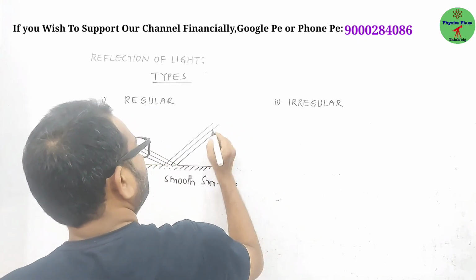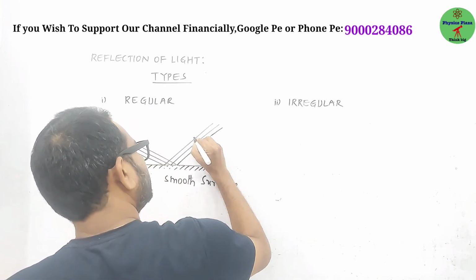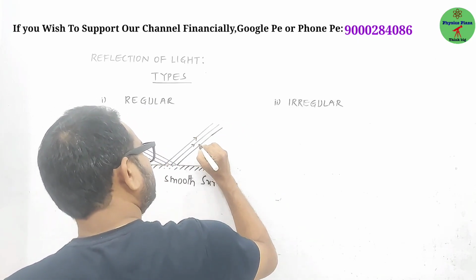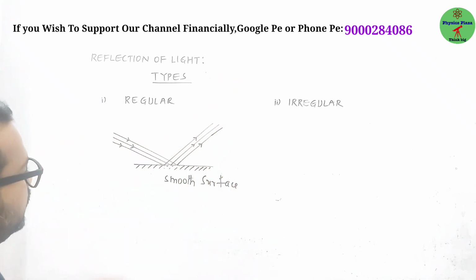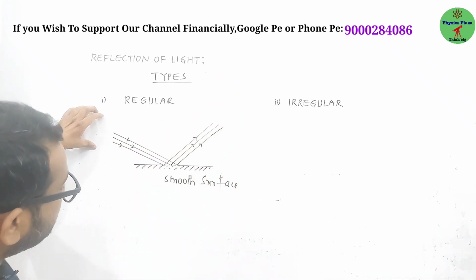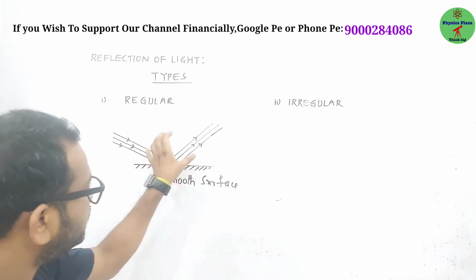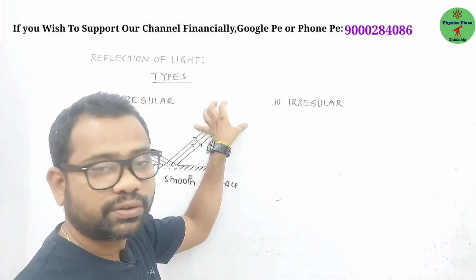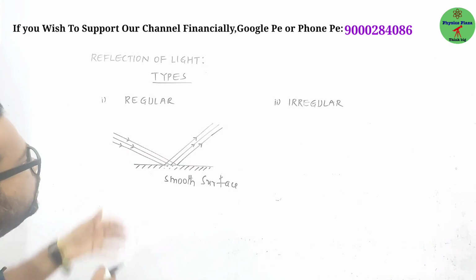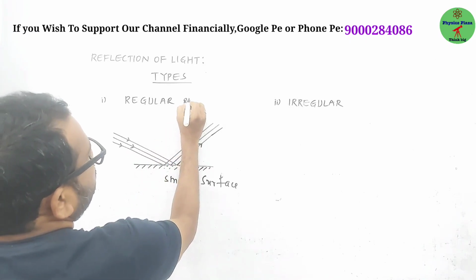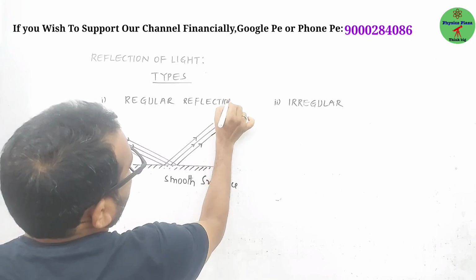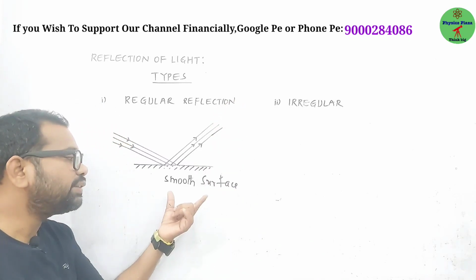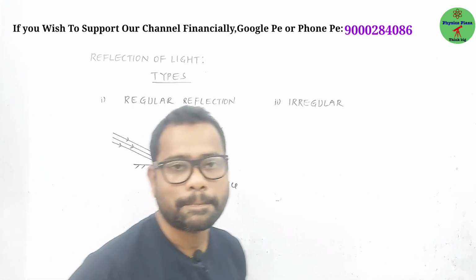Yes. So here, what did you notice? Even the reflected light ray goes in a fixed direction. The incident beam of light has some fixed direction, and the reflected beam of light also has a fixed direction. Such a reflection is called regular reflection. Regular reflection will take place only when light falls on a smooth surface.